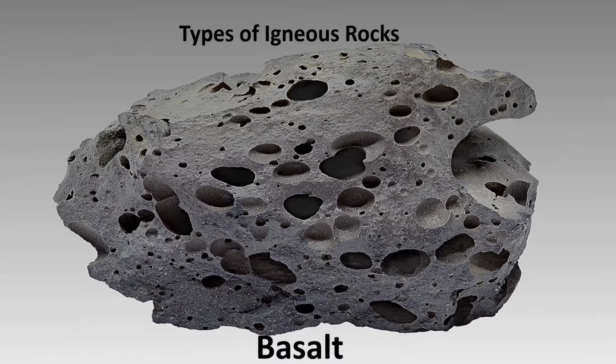Basalt. It is an igneous rock formed by the cooling of lava on the earth's surface. It is dense and dark and has fine grains. The edges of this rock are very sharp.